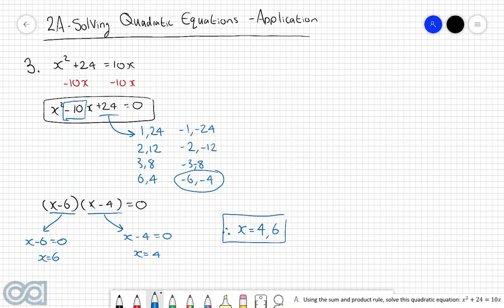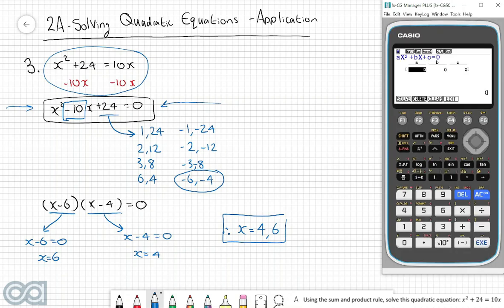Coming over to our graphics calculator to double check this answer. Because we started with a quadratic in non-standard form, when we put in the coefficients, we have to make sure we use the coefficients of the original quadratic in standard format. So our coefficients are 1, -10, and +24, in which case we get answers of 6 and 4.